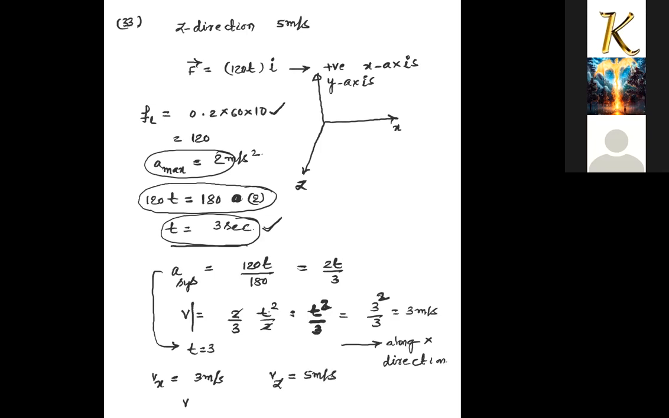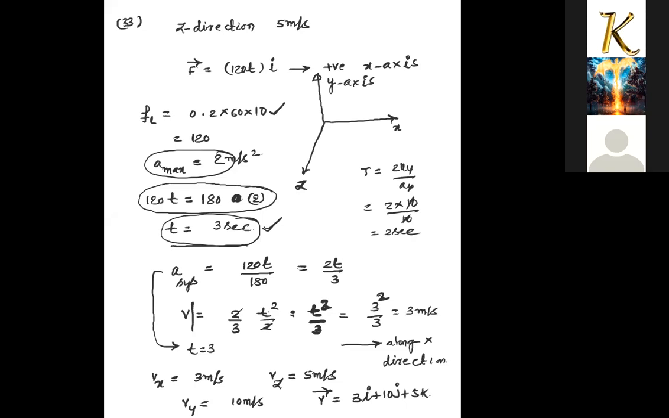One piece of information they have already given: velocity along the z direction is 5 meters per second. And another: velocity along the y direction is 10 meters per second in the upward direction. So in the slipping condition the velocity will be 3i plus 10j plus 5k. Note this down. And the time of flight will simply be 2 times uy by ay. So 2 times uy is 10, upon ay, which is also 10, which is equal to 2 seconds.